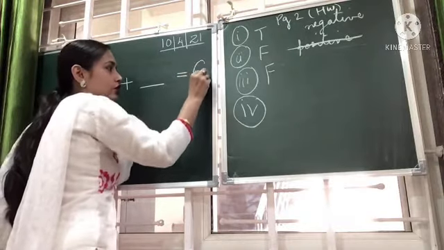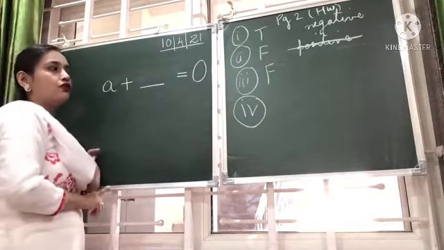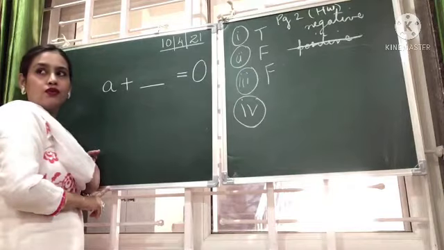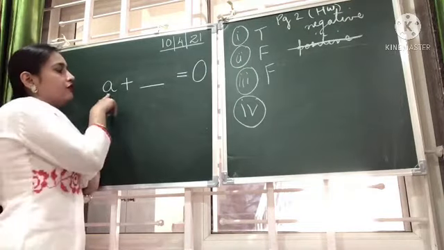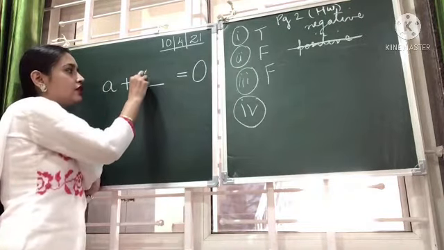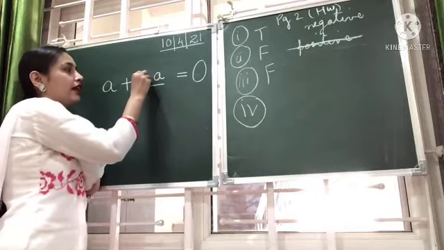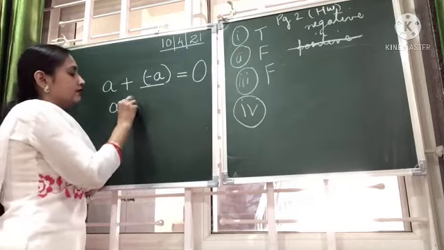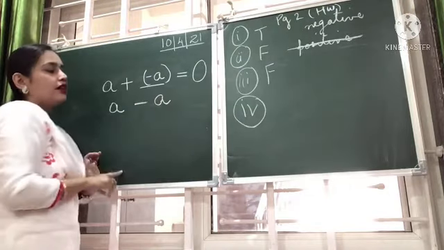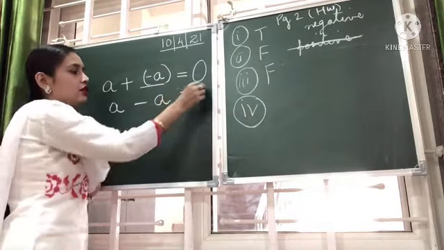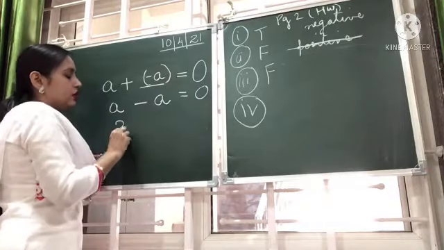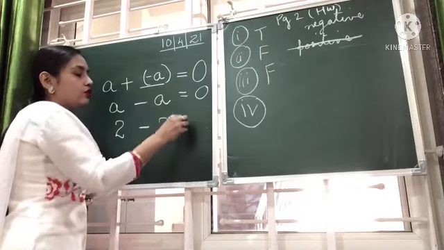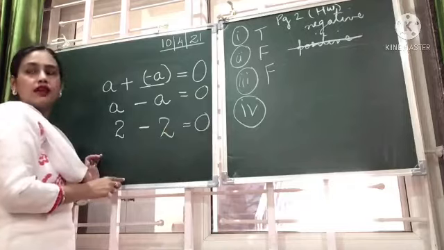So that your answer comes out to be 0. What will you add to it? First and foremost, the same integer, but it should be negative, right? That means a minus a will give you 0. That is, 2 minus 2 will give you 0, right?